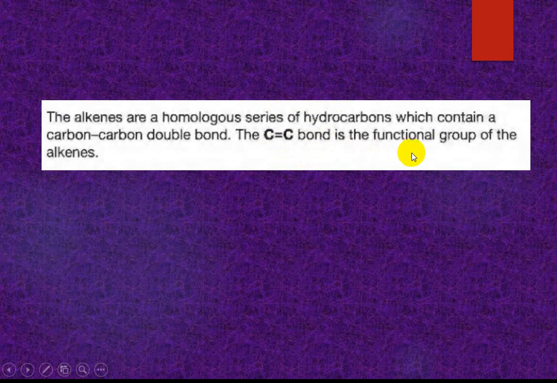The carbon-carbon double bond is the functional group of the alkene. Okay, we know the functional group of